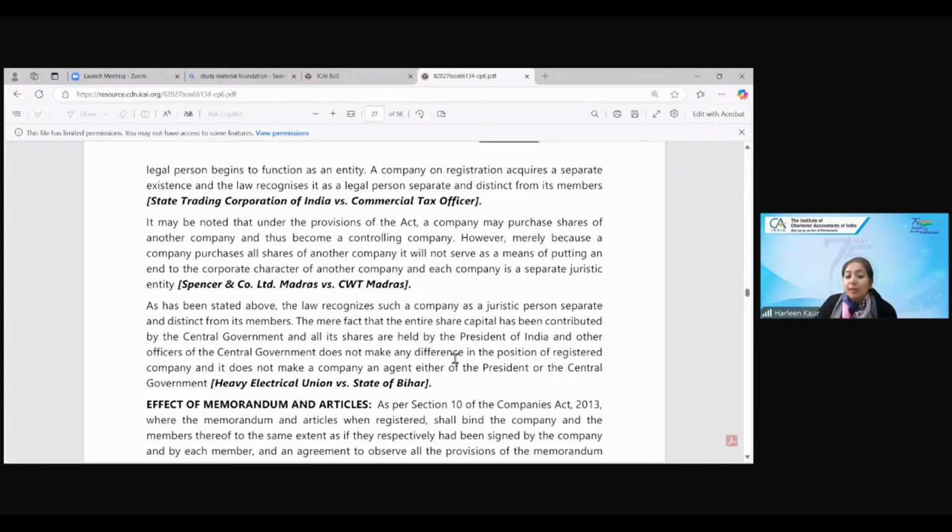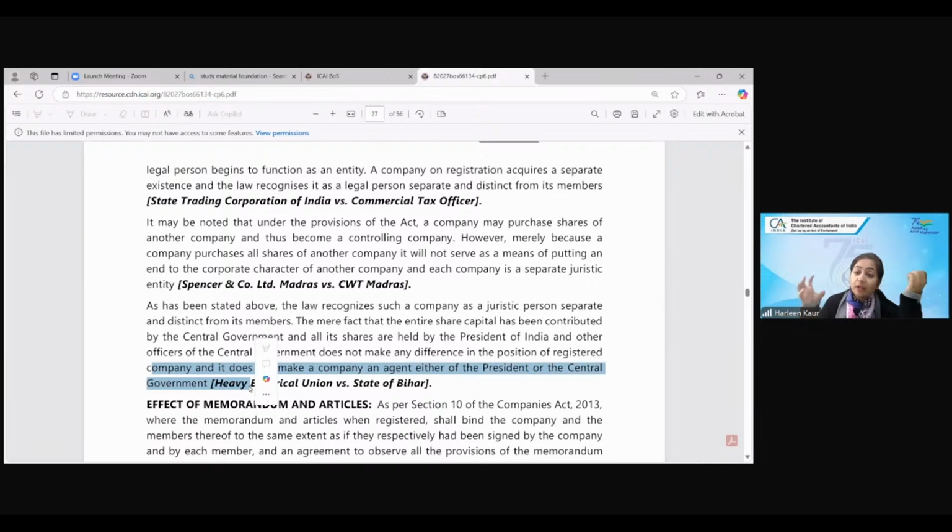Now, this will not make a difference in the position of the registered company. It will neither become the agent of the President nor of the central government. Now, you will say that in A Limited the entire share capital is held by the President of India or the central government, so it is acting like their agent. Law says no. If you are a subsidiary company, a company having its own corporate legal existence, you will not act as an agent, because we don't have an agency relationship in a company.